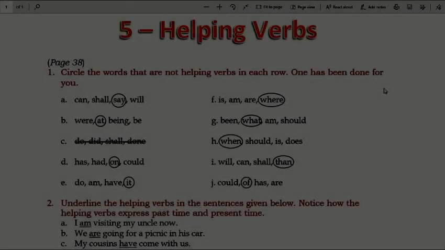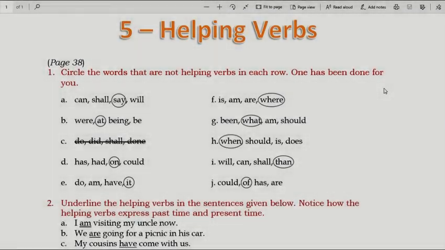Hello students, in this video we will be learning about the fifth chapter, that is helping verbs. First of all, we must know the meaning of verbs. Any action that we do is called a verb.